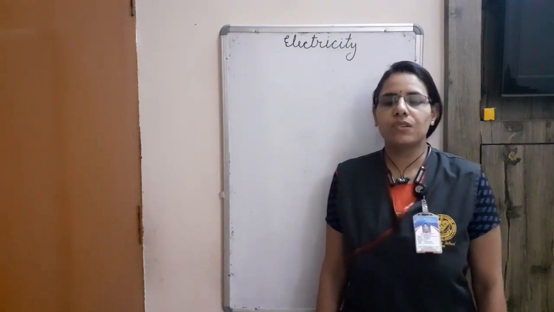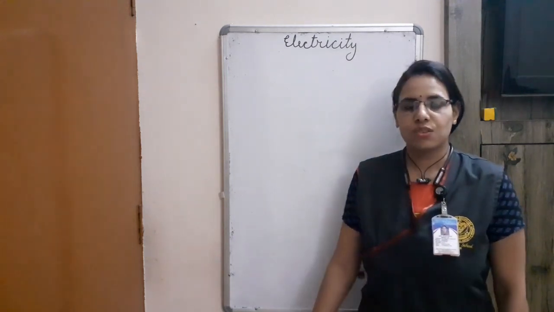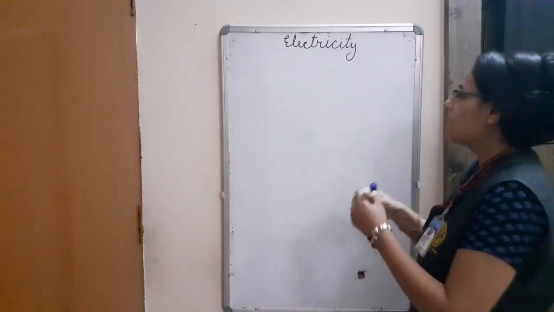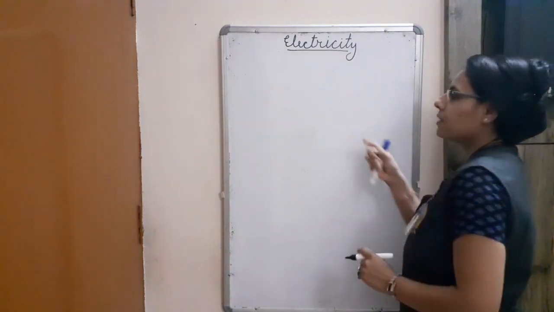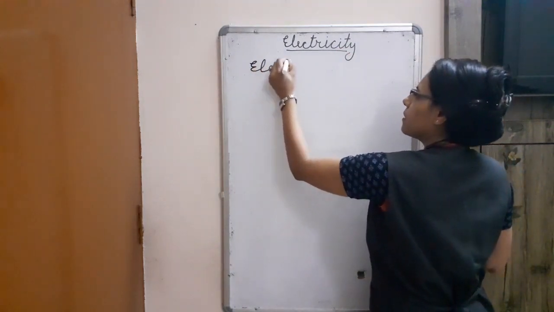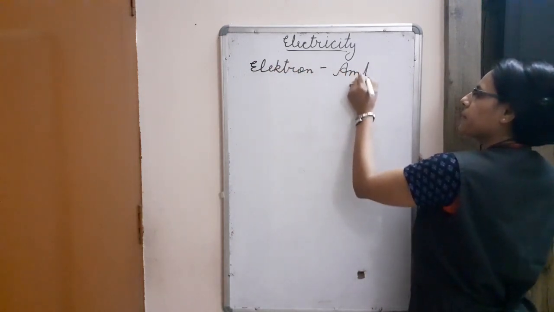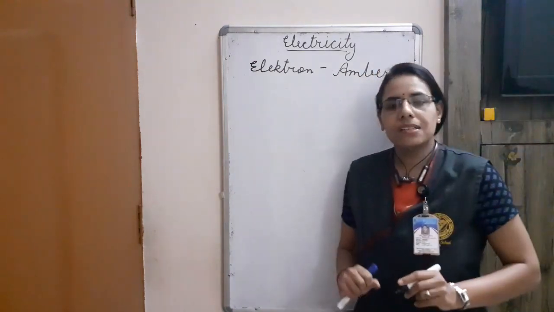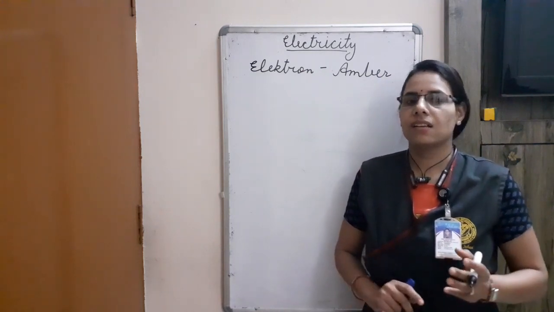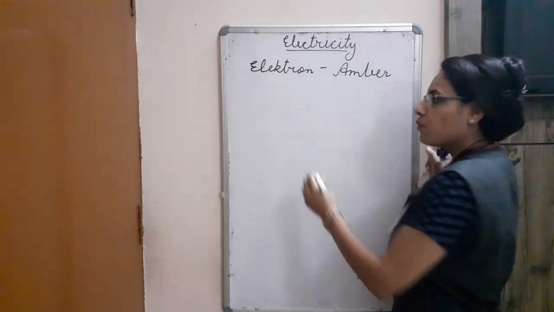So today we are going to start a very important chapter of physics class 10, that is electricity. Firstly, we will start from where this word electricity originated. This word derives its origin from the Greek word electron, which means amber. Amber is a substance. When we rub this substance with another substance, it gets charged, it gets electrified. So basically we will start here. What is the charge?